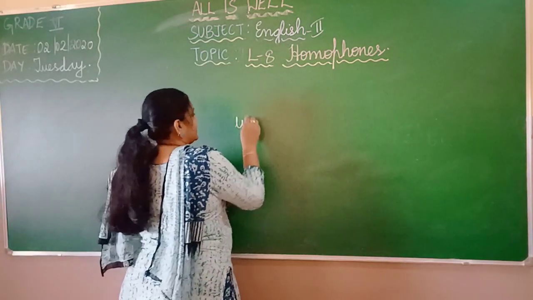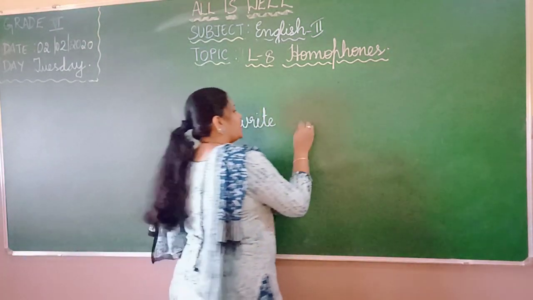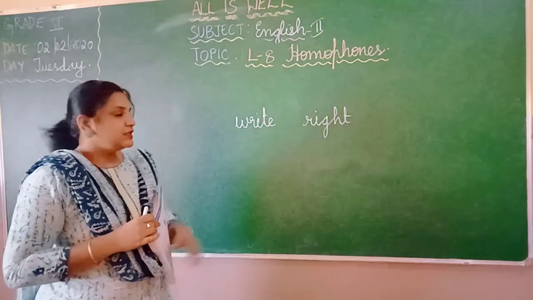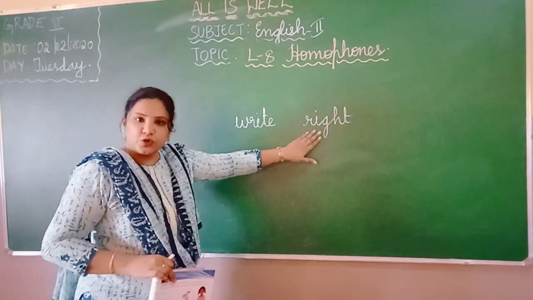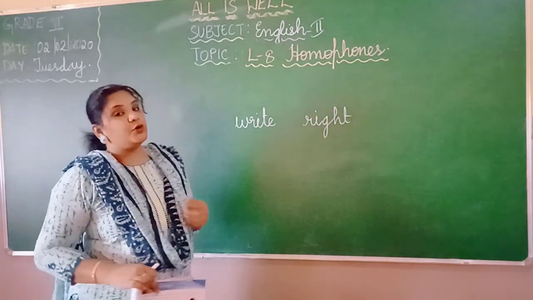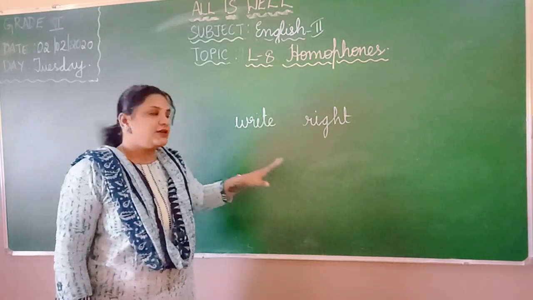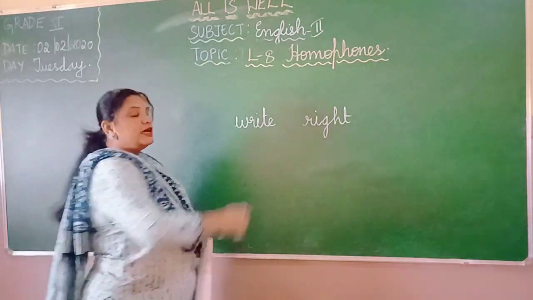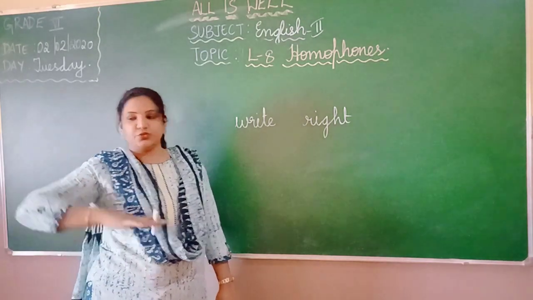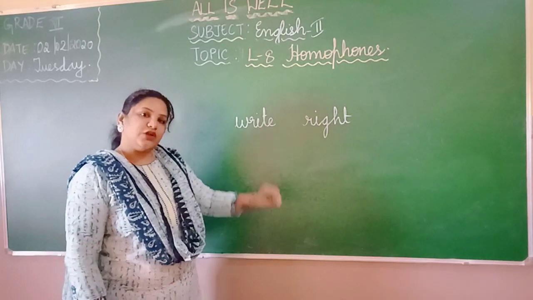Now just like I said, right. And there's also another right. How do you spell both? This is also you say right. So this also you say right. Correct? This is also right and this is also right. Okay? But what about the meaning? The meaning and the spelling is totally different. This right is about writing, and this right is about your right side, towards the right side. This shows the side and this shows the writing, the script.